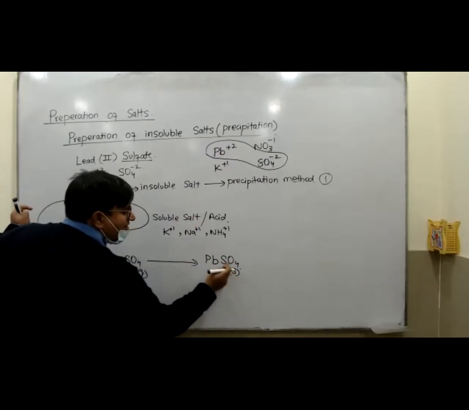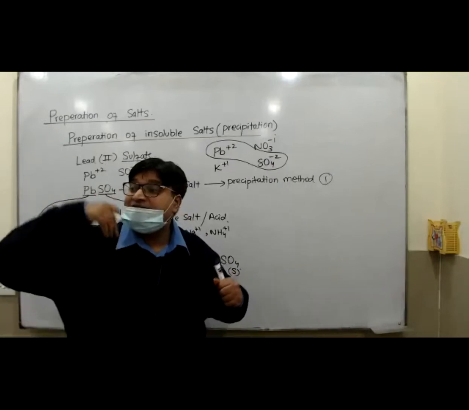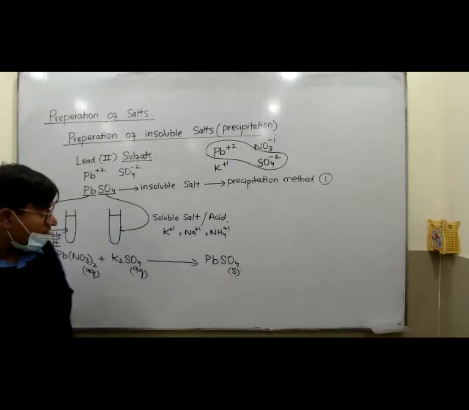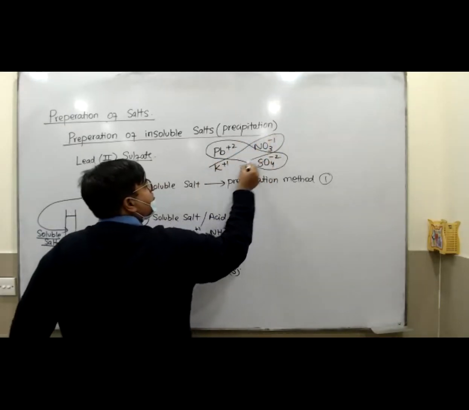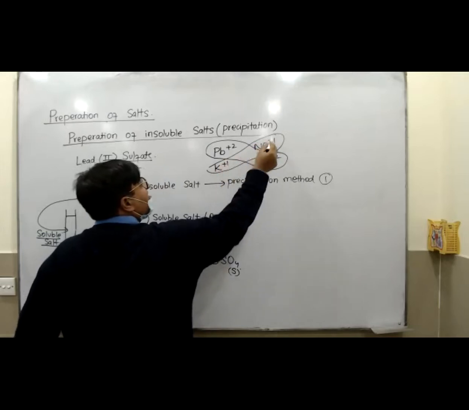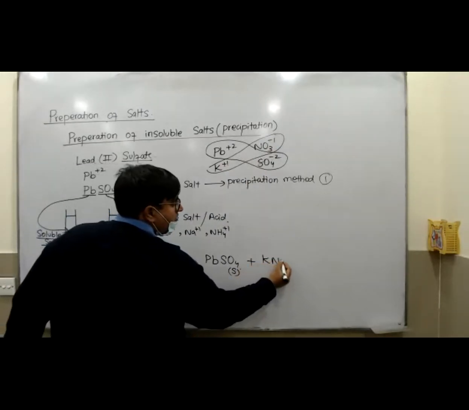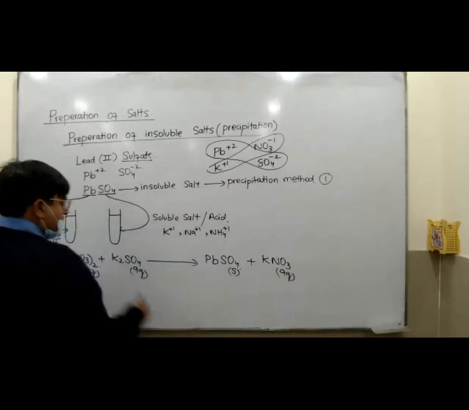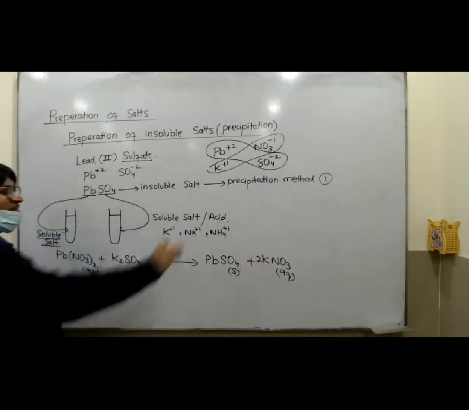So write solid at the base of this one, because the insoluble thing will form the precipitate. So it is in solid form, not aqueous. Then join the positive of this thing with the negative of this one. So this one would be K plus 1, NO3 minus 1. Plus and minus cancel, 1 cancel. So it would be KNO3. This is soluble, so write aqueous up here. There are 2K and 2NO3, so write 2 up here. This is your equation.